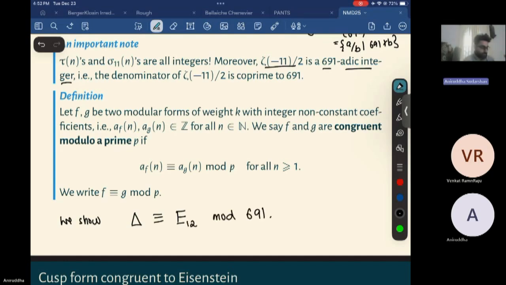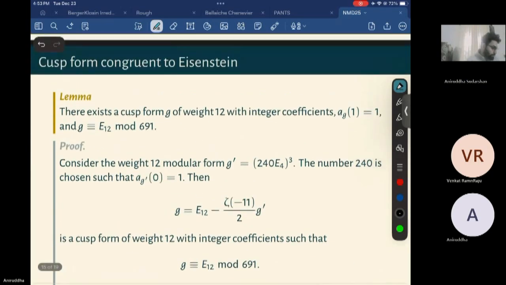So such a congruence of a cusp form, in this case delta, which is a special cusp form that I'll talk about later, delta is congruent to an Eisenstein series mod a prime. In this case, it's 691. So such a congruence is called an Eisenstein congruence. And I think my last slide will just say where these kinds of congruences are used.